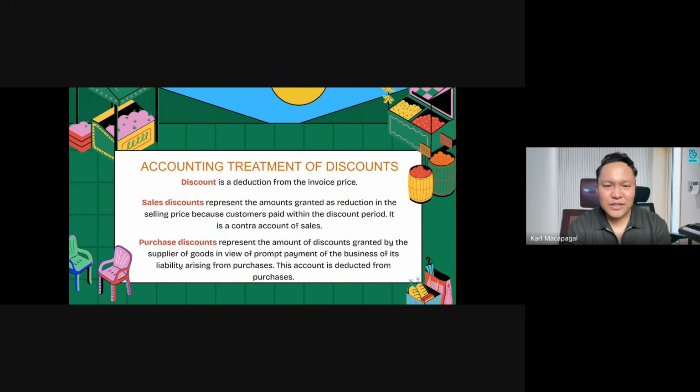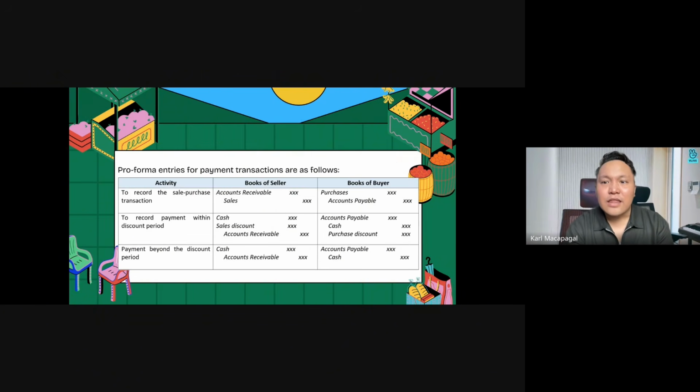Okay, you can pause the video if you want to read the descriptions flashed on the screen. Pro forma entries for the payment transactions are as follows. Payment transactions. To record the sale and purchase transactions, we have here the books of the seller and the books of the buyer. Okay, to record the payment within the discount period, take note, discounts are given for prompt payment.